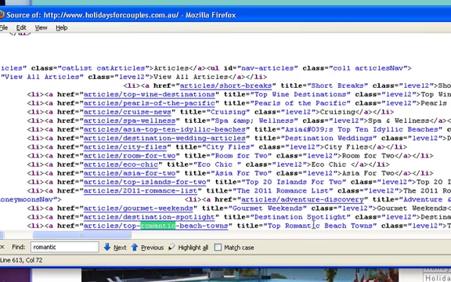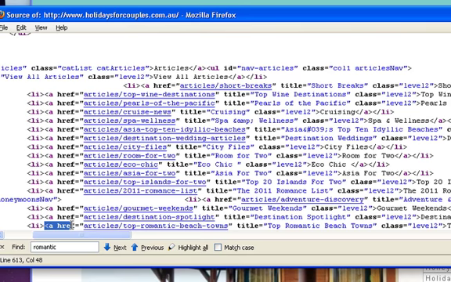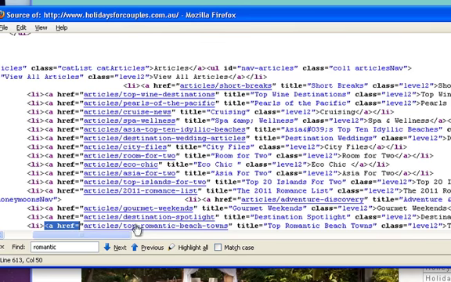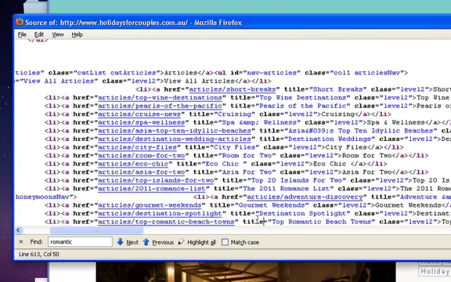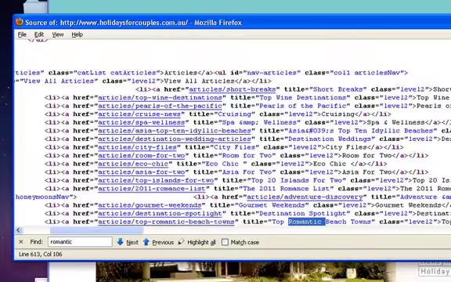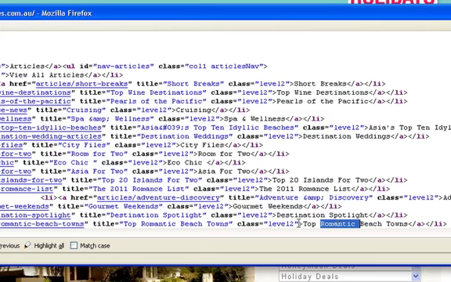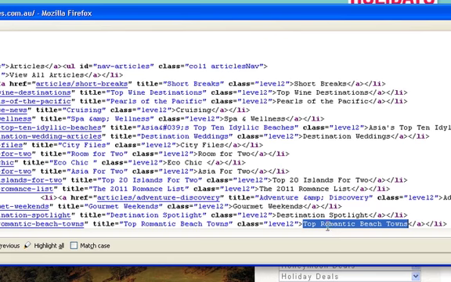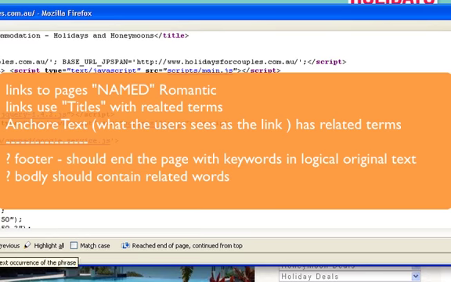See that? Romantic. This is a technique that's used quite a lot, and that's the href, which is the reference, the link. They're referring out to their own articles, and they've got an article on romantic beach towns, and they've created the alternative title, which has the word romantic in it. And then again, in the description of that link, which we call the anchor text, they're using the word romantic. They're doing a very good job of the on-page.